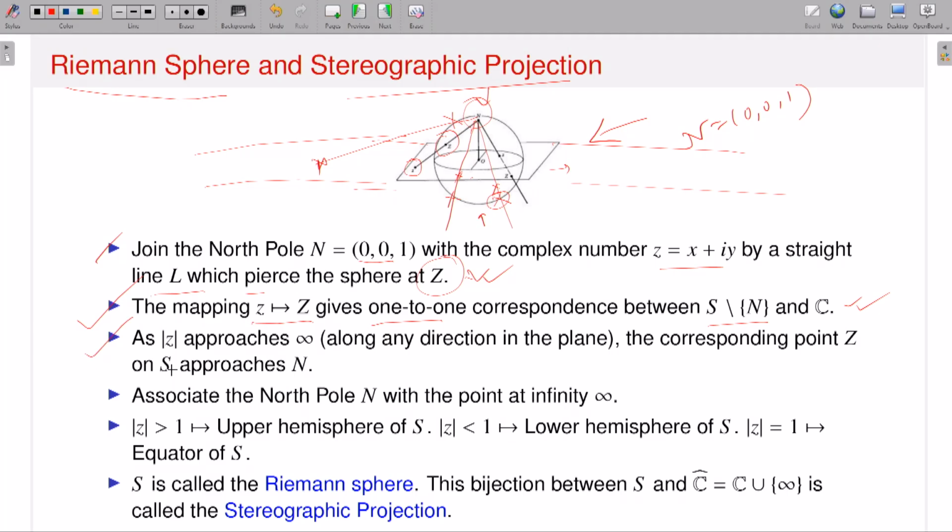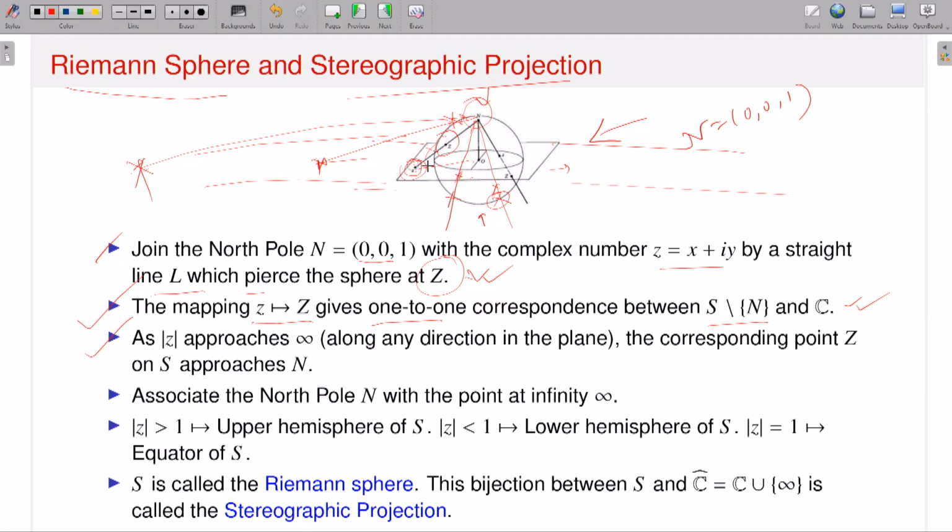The third observation is about the extended complex plane. Now look, this is a very important observation. Suppose this is my origin, so the distance between this point and the origin is big. If I take a point here, I can draw a line with the north pole, and you see the cutting point is here. If I take a point here, it will intersect your sphere here. If I take a complex number which is far away from the origin, then the corresponding intersecting point approaches the north pole.